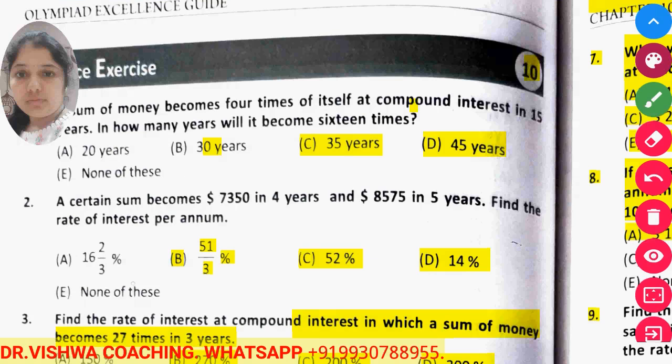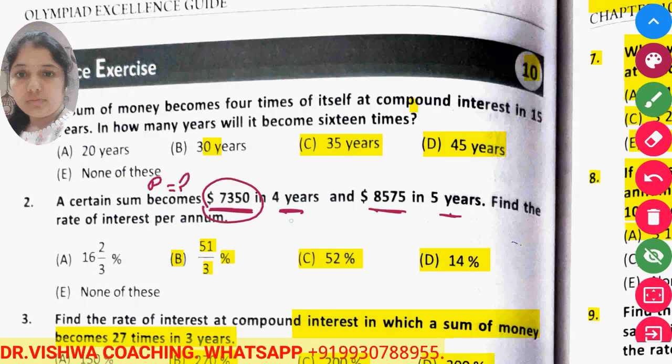Now the next question is: a certain sum becomes 7350 in 4 years and 8575 in 5 years. Find the rate of interest per annum. Now see, this is the amount. The principal sum we don't know. This amount becomes 7350 in 4 years and 8575 in 5 years.